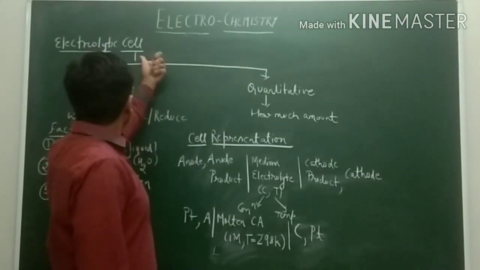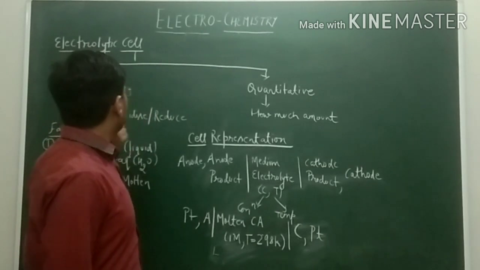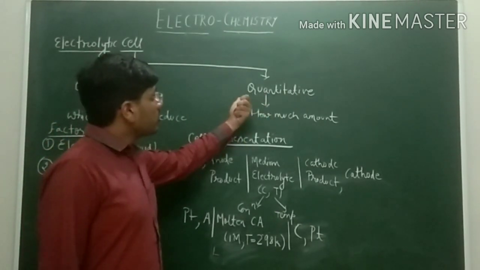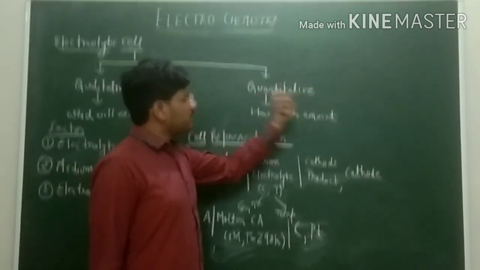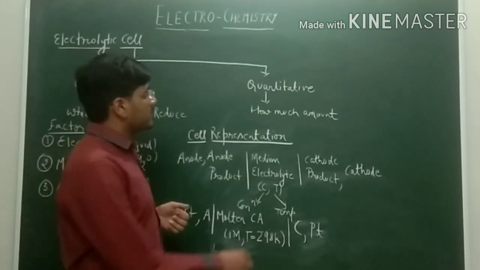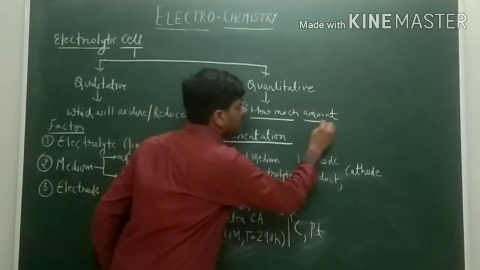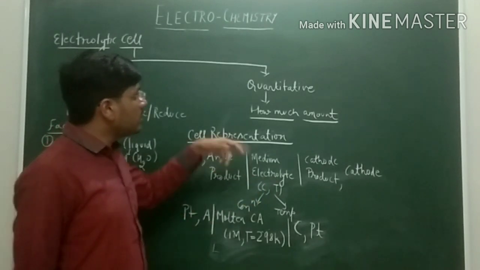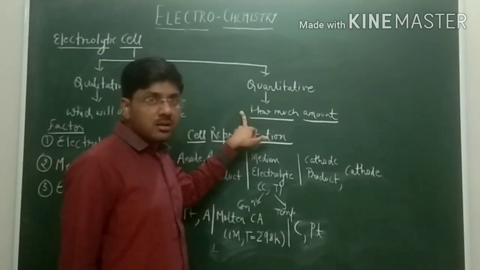Now there are two aspects of electrolytic cell. One is qualitative and the other is quantitative. The quantitative aspect is the aspect in which we will determine how much amount of the substance will be deposited at the electrodes. If gas is involved, how much volume of that will be evolved.